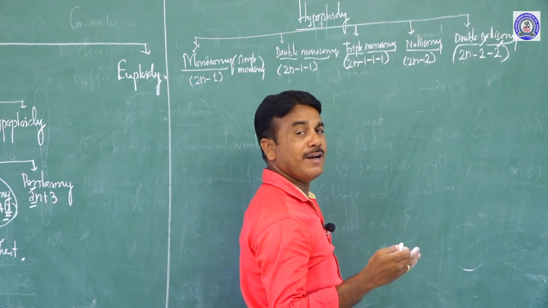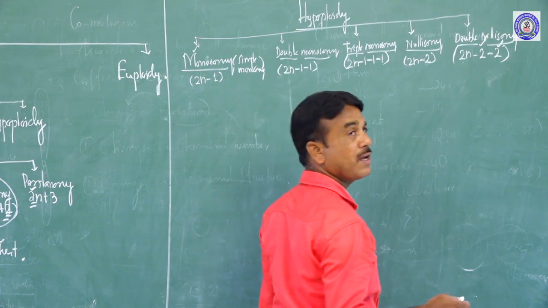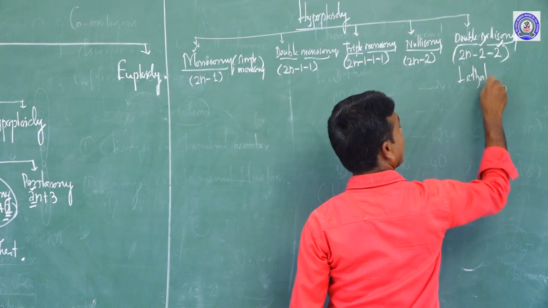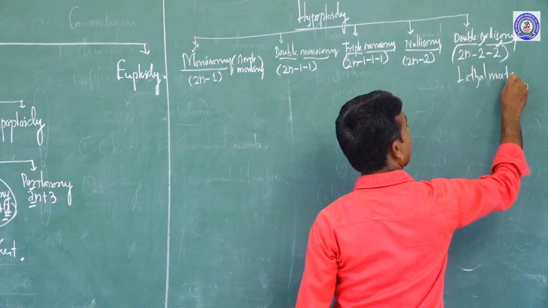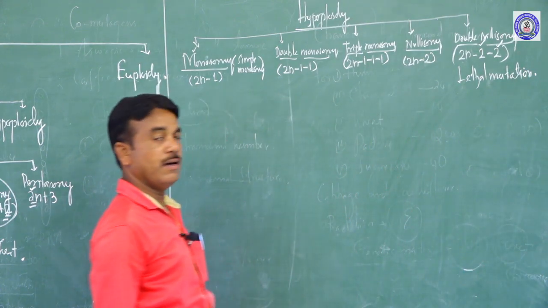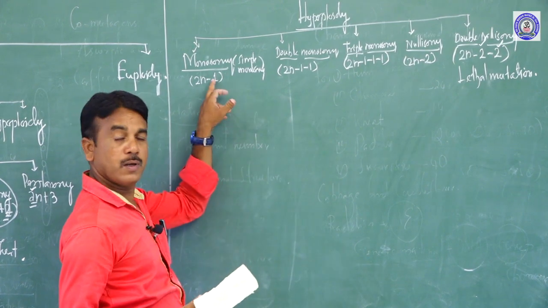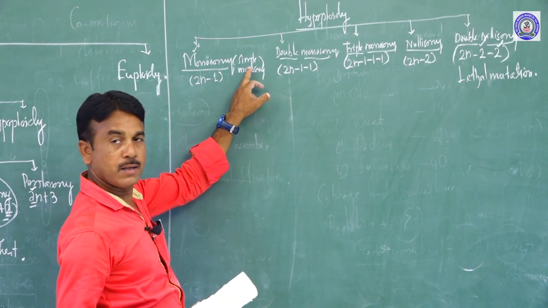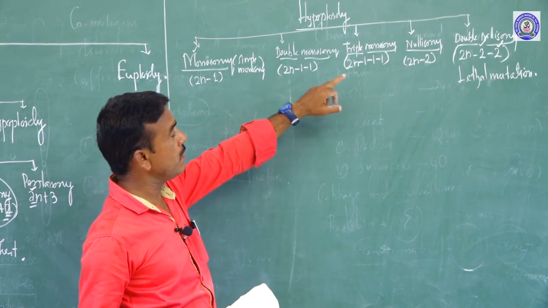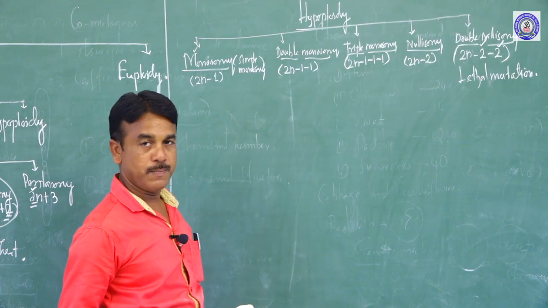Nullisomy, if it happens repeatedly in an organism, leads to death. That is commonly called a lethal mutation. So once again, I recall to you the types of hypoploidy: monosomy, double monosomy, triple monosomy, nullisomy, double nullisomy.